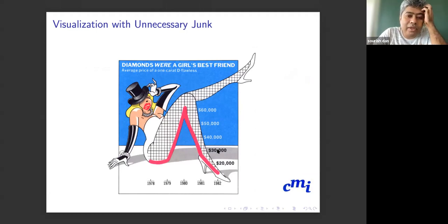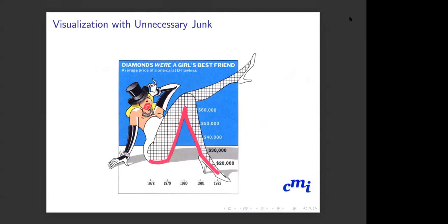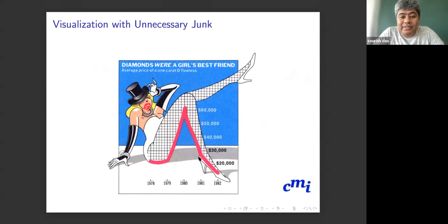Can anybody tell me where is the graph in this? The pink curve, sir. The pink curve. Correct. So this pink curve is actually the graph, and the rest of the thing is complete junk, right?